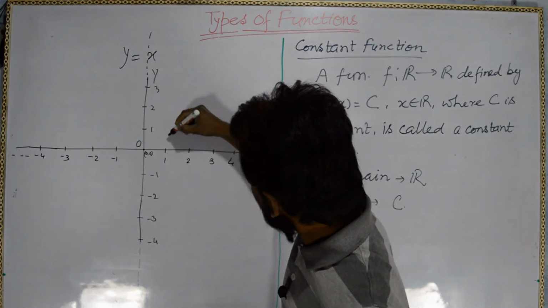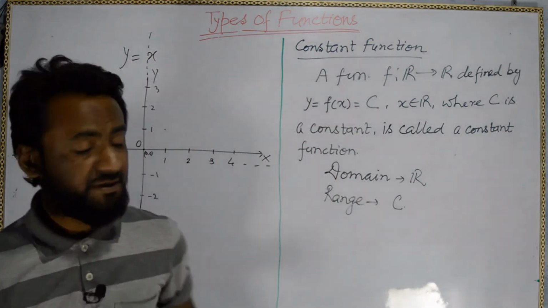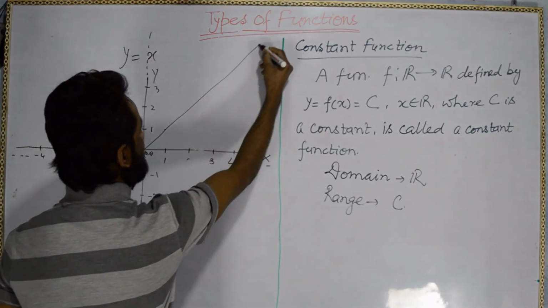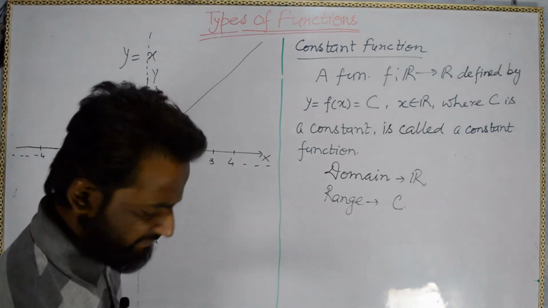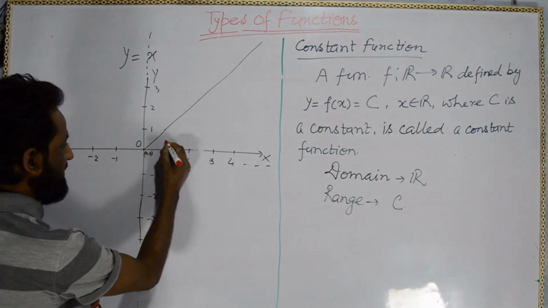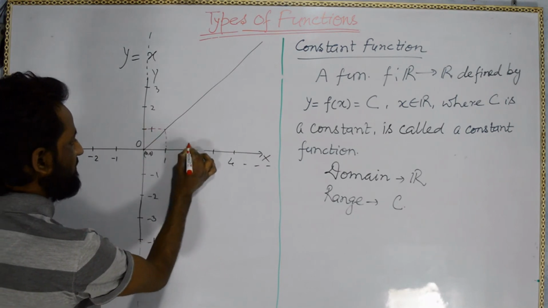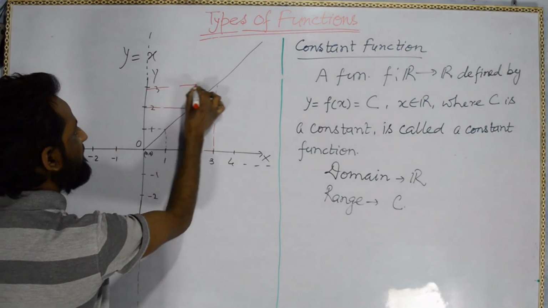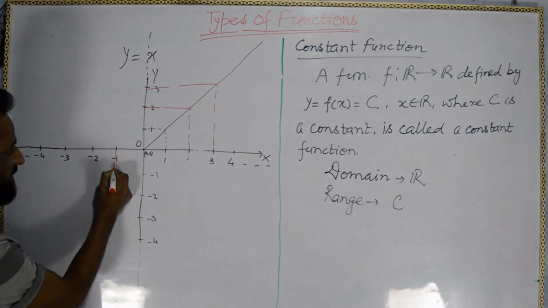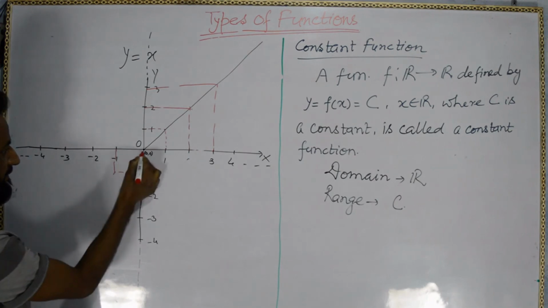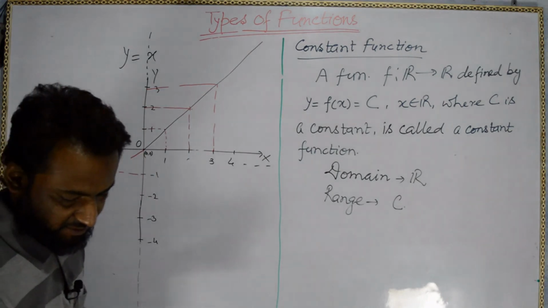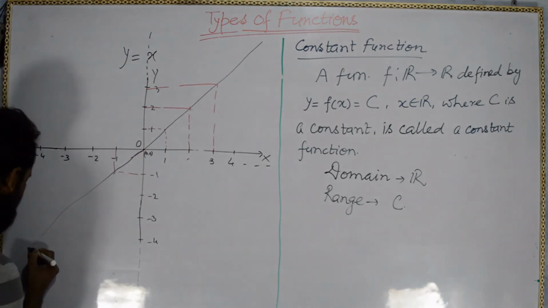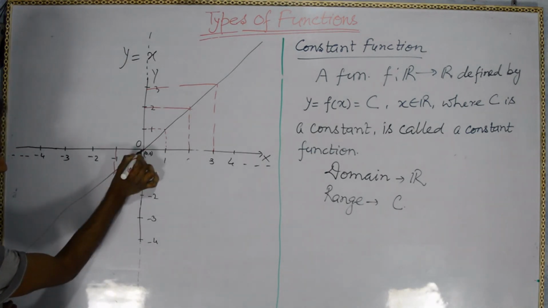So if we draw the graph, it will be like this. The graph may be a little off because I don't have proper scaling. So here it will be 2, 3. In the same way here 1. Let me use the same pen. It will be like this, a little bit. Let me darken it.